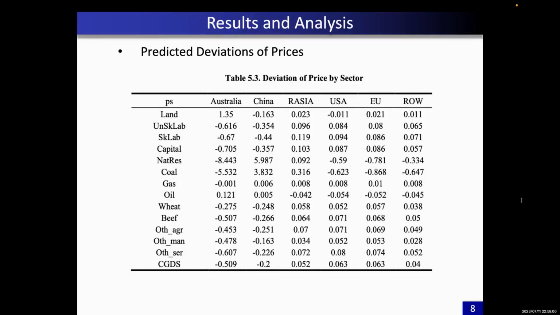In Australia, we can see a serious drop in the coal price. This is because the unofficial embargo significantly reduced the demand for Australian coal. As a result, producers had to lower prices to attract alternative buyers. The price of wheat, beef, other agricultural, and other manufactured products is expected to drop. In the rest of Asia, the coal price is going to rise by 0.316%. And in other regions, the coal price is about to fall.